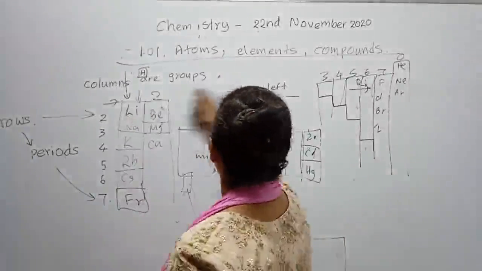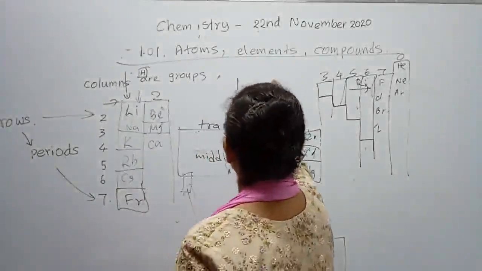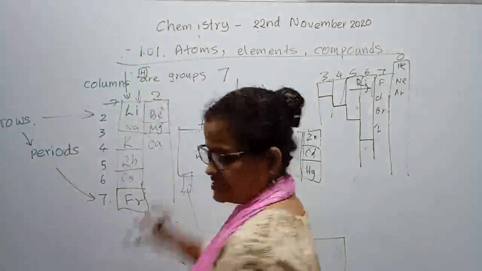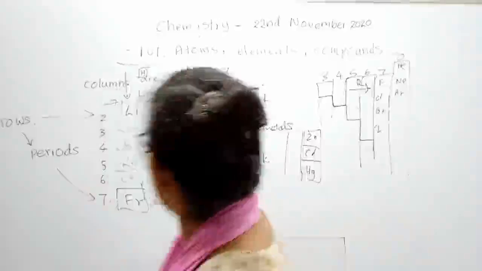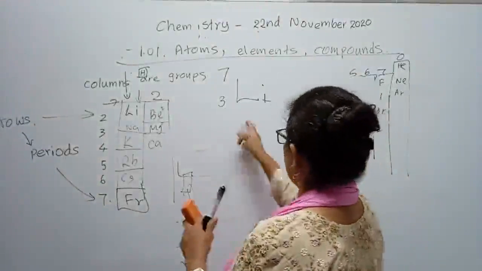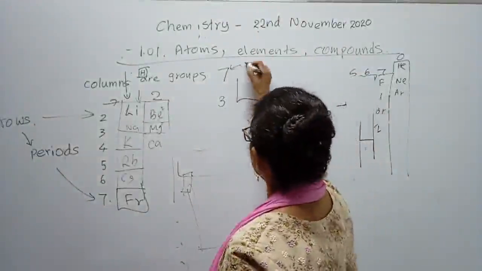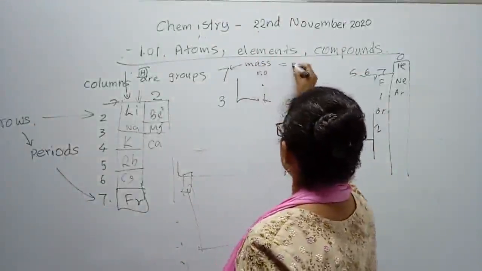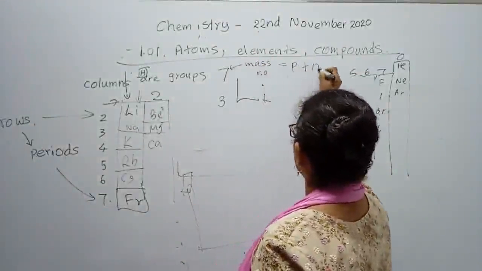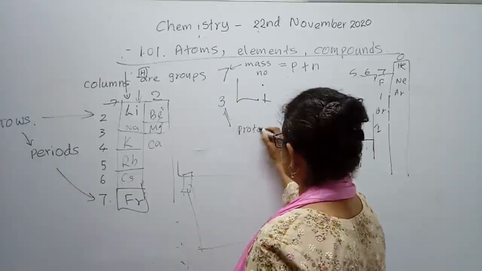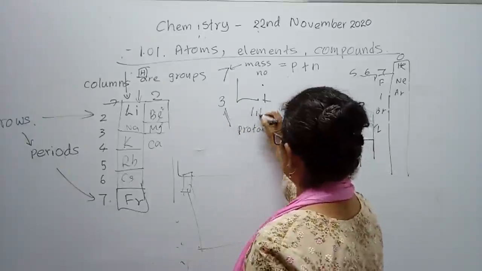For example, if you take lithium, above on the left-hand side there is the number 7 and there is a number below, and this is the symbol of lithium. The upper number is the mass number. That means it is the proton and neutron number together, and this is the proton number, and this is the lithium element.